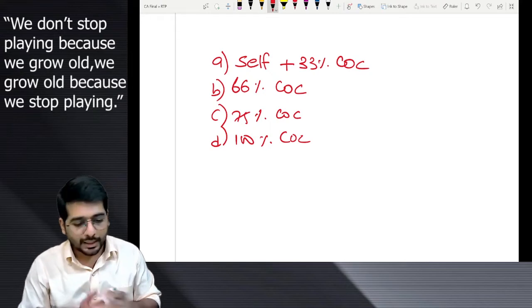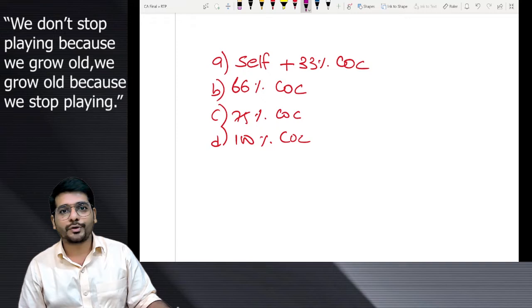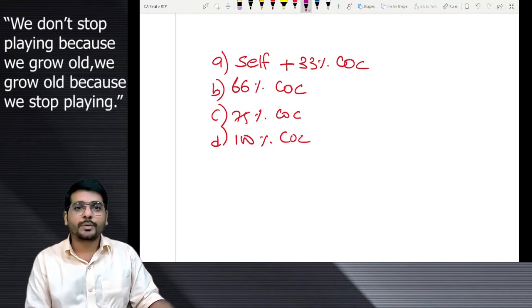Okay. Tell me what will be the right answer. You can write the answers in the chat box also. Then you can verify whether your answer was right or wrong. Which one will be correct?